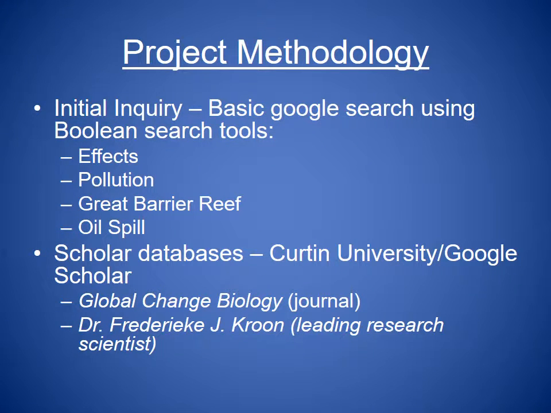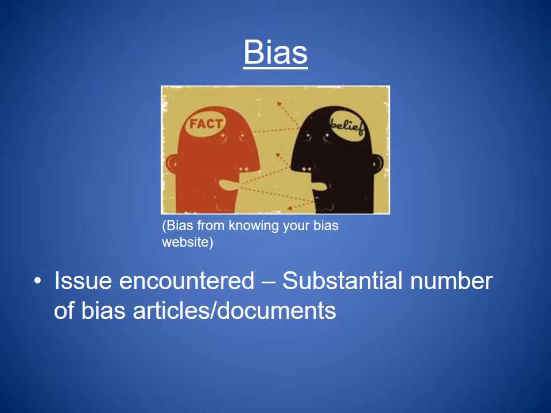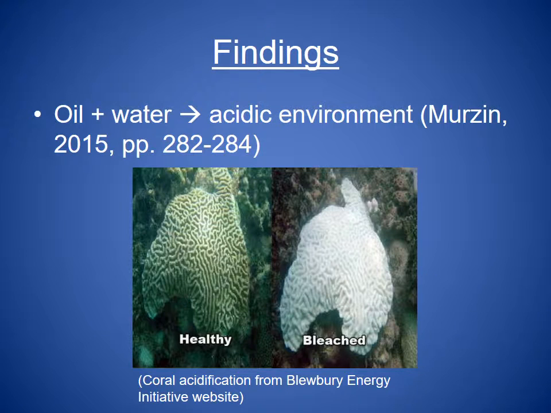My project methodology involved an initial basic Google search using Boolean search techniques focusing on effects, pollution, Great Barrier Reef, and oil spill. I then turned my focus to scholarly databases identifying the journal Global Change Biology and leading scientist Dr. Frederic J. Kroon as key areas of research. As with most scientific research, bias was encountered through numerous journal and news articles alongside various websites.